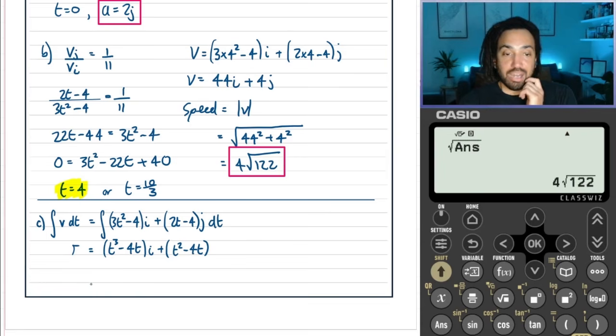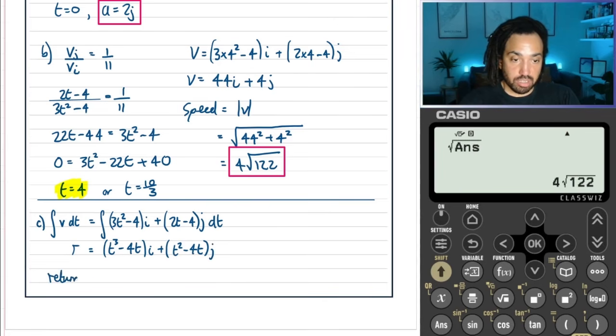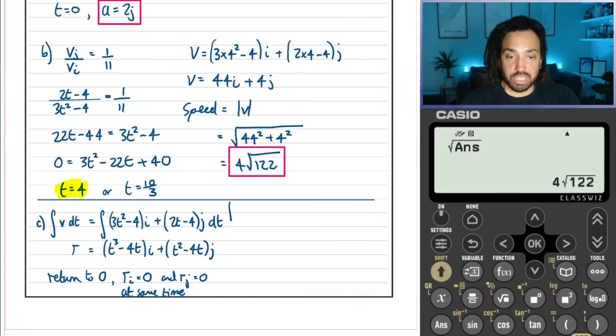Okay, now if it's going to return to the origin, then it's going to need the i and j to be equal to 0 at the same time. So if we are going to return to origin, then the position in the i needs to equal 0, and the position in the j needs to equal 0 at the same time. Okay, so let's find the times when each of these do equal 0.